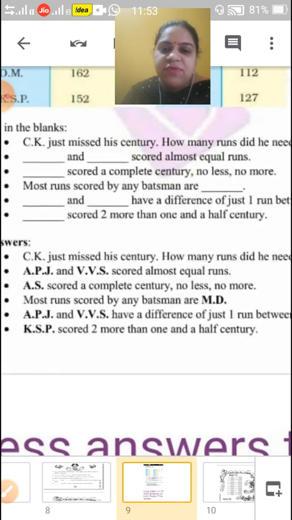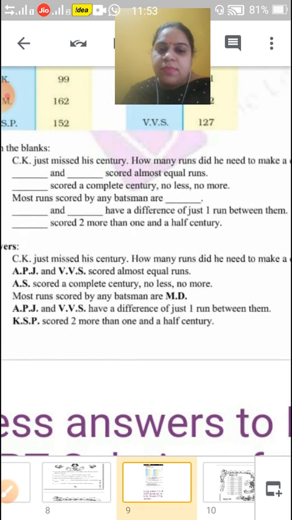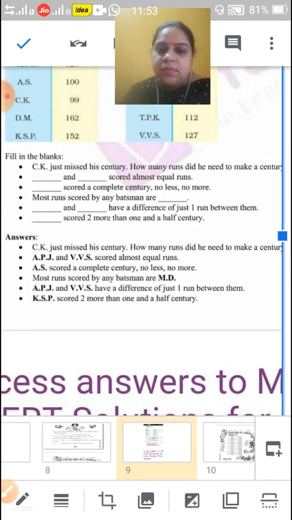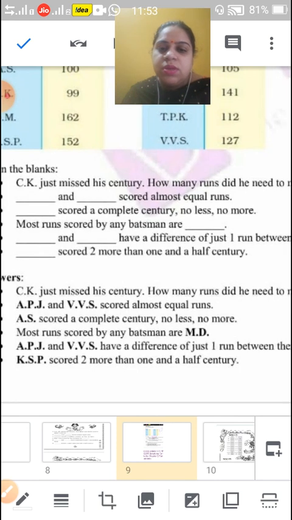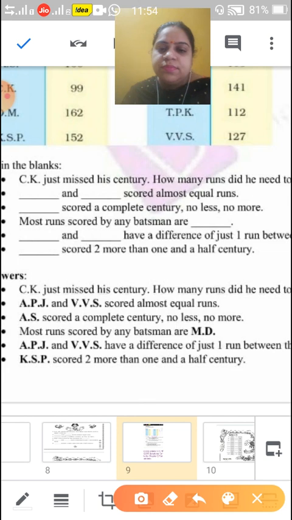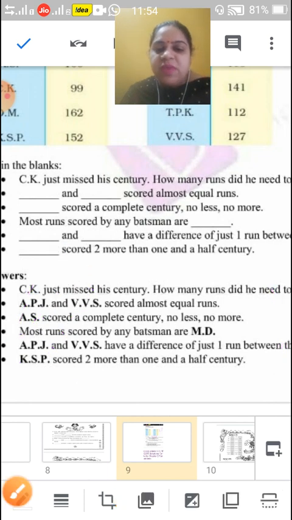You can have the solution here. Okay, I have given you. Understood, children? You can do your solution from here. This is your solution. Understood? Okay, children. Now come to the next page.